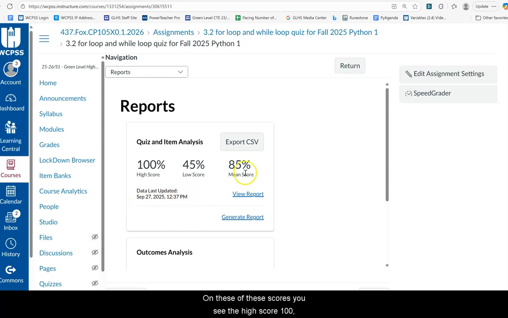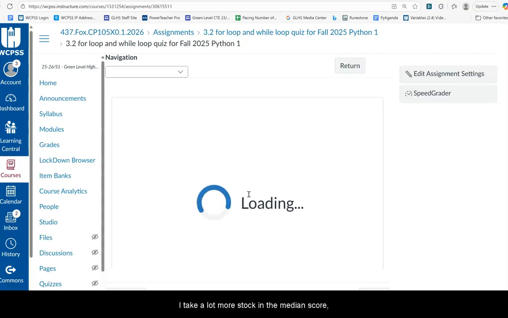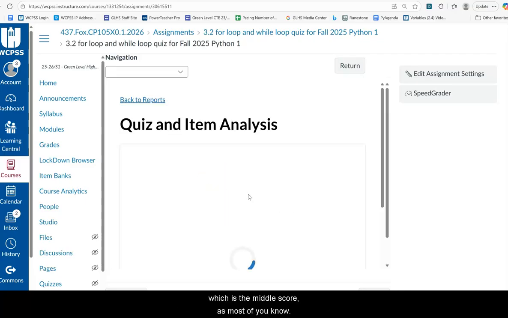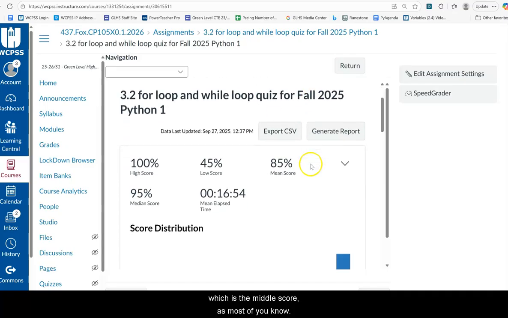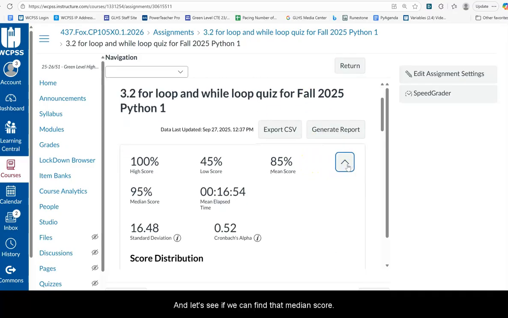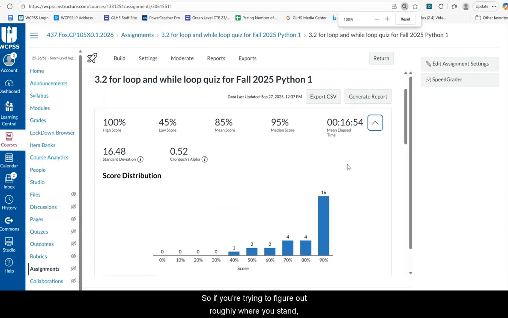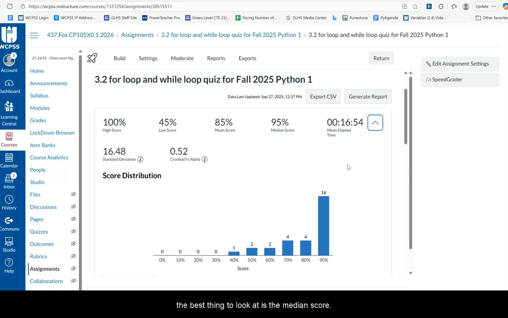from September 27th on these scores. You see the high score 100, low score 45, mean score 85. If you know me very well by now, I take a lot more stock in the median score, which is the middle score, as most of you know. And let's see if we can find that median score. Median score is 95. So if you're trying to figure out roughly where you stand, the best thing to look at is the median score and the high and the low scores, of course. But the median score right here, that means that half the class scored 95% or higher. Okay, so that's pretty huge.